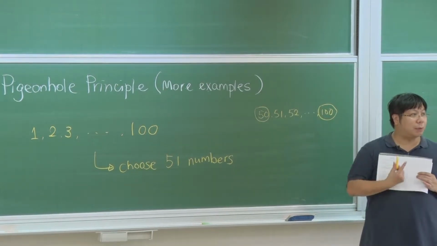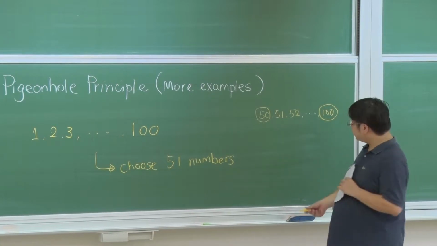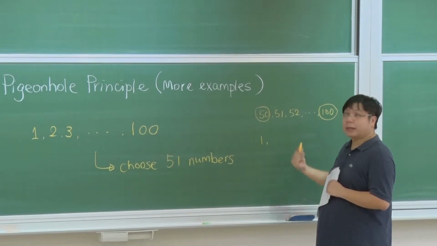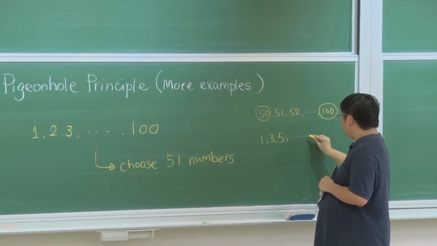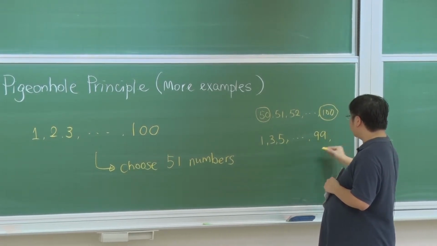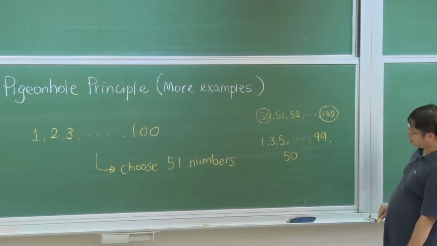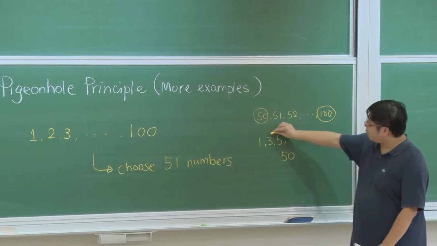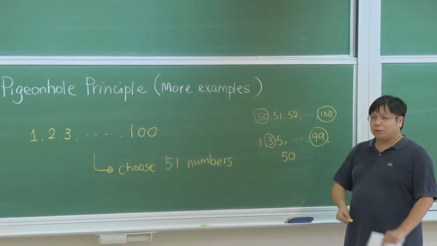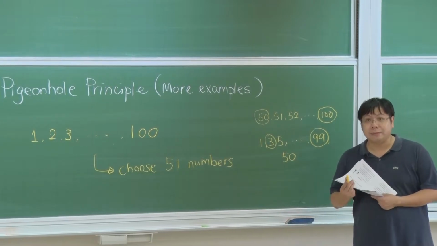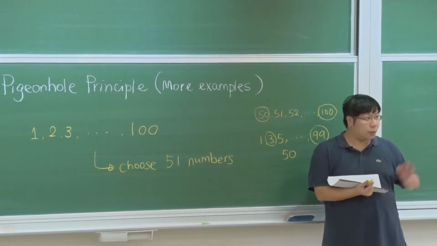Maybe you are thinking about another selection. So maybe this time, let's say we are selecting all the 1, 3, 5, and so on, up to 99. And then let's say we are selecting also 50. In that case, this will be very easy. Then you can have a 3 here, and then you have a 99 here. Is that okay?